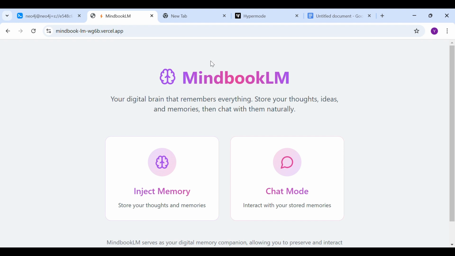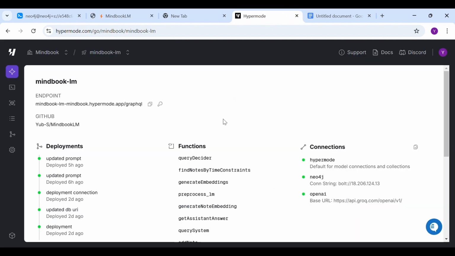Now, what MindbookLM is basically your own personal AI assistant to whom you could share your notes, your thoughts, your ideas, or in general about your day, and then you could revisit these exact moments at any point of time in the future. This is a pretty simple interface of MindbookLM, and the backend is running on Hypermode.